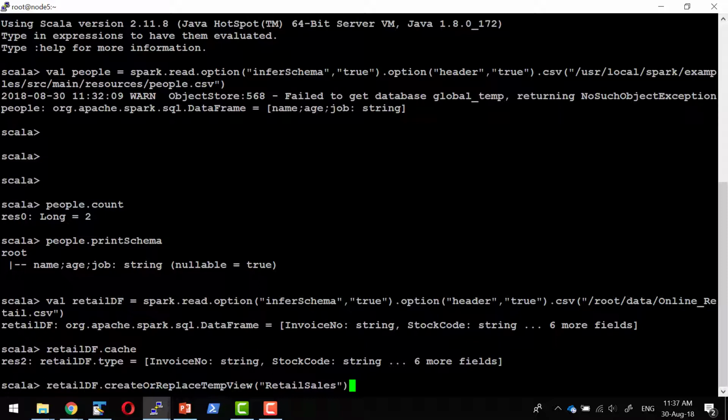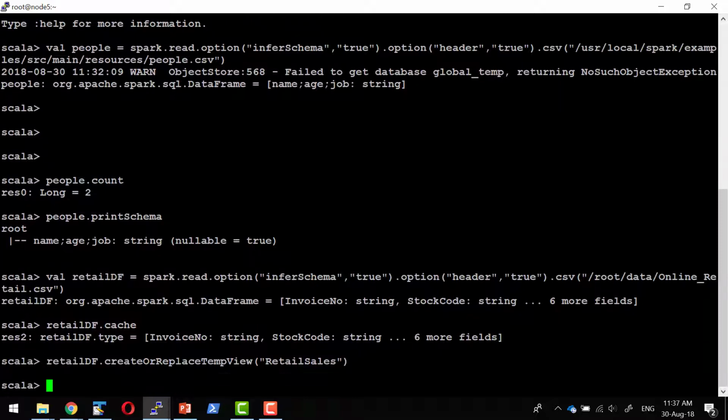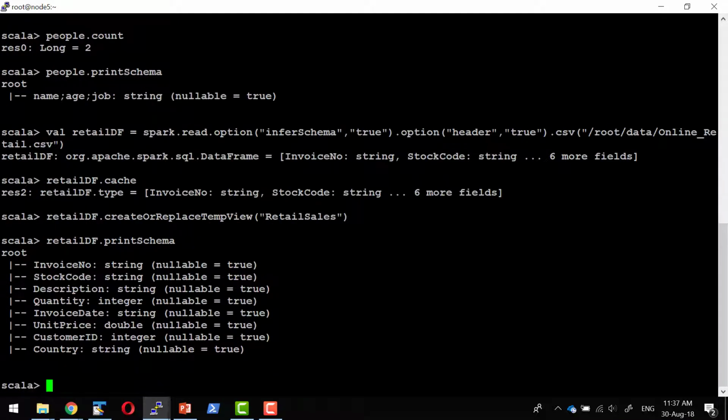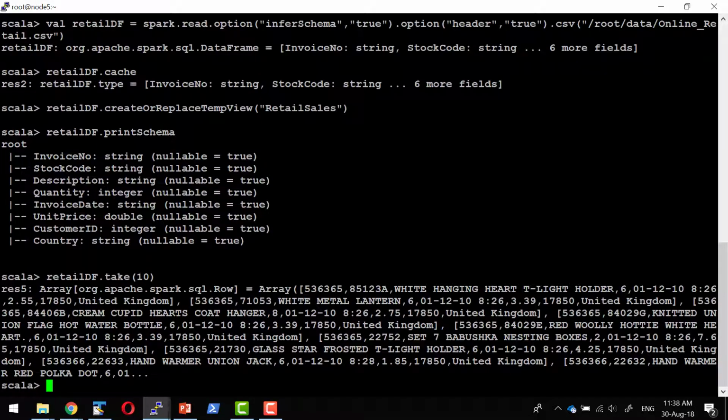Don't worry about the syntax in the introductory session. We are going to discuss all this, how to create a view, what is this table. We are going to discuss later. I can fire up a SQL query against this particular data set. So this particular data frame is having this specific schema: invoice number, stock code, description, quantity, and I can get a number of elements within this data frame. It's going to get me 10 records within it.